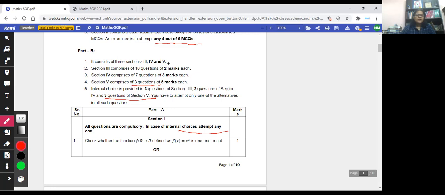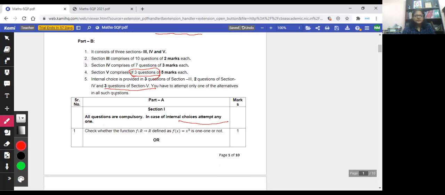Internal choices are given, and here you see how many. Internal choice is provided in 3 questions of section 3, 2 questions of section 4 and 3 questions of section 5. Section 5 comprises three questions, and you have three internal choices. So each question has a choice, which is good for you.